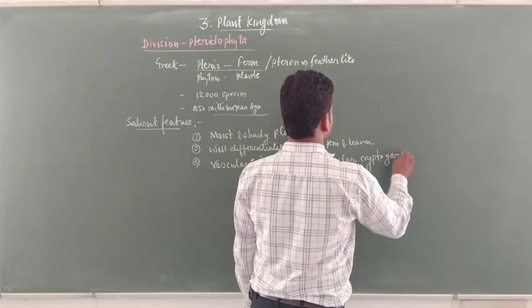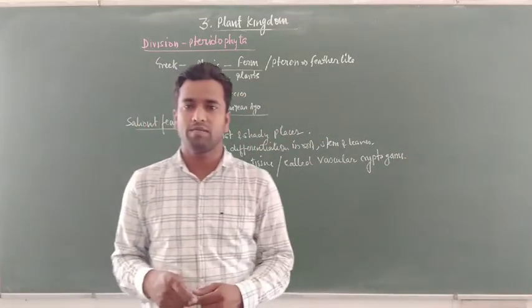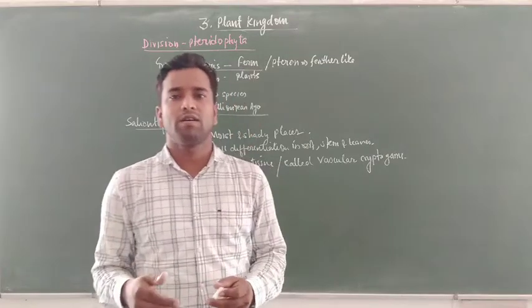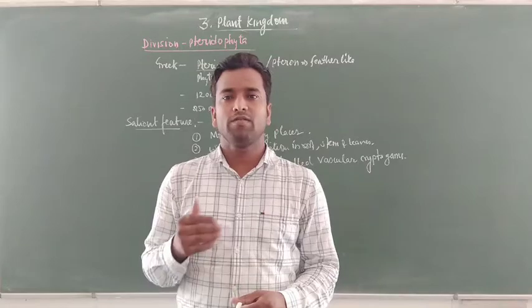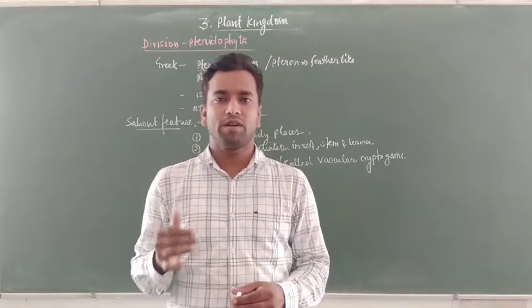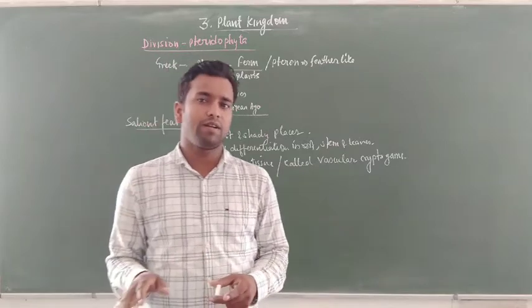This question is asked many times in examinations: which plant group is also called vascular cryptogams? It has vascular tissues differentiated in the root, stem and leaves, and is more advanced among cryptogams, but it does not have flower and seed.